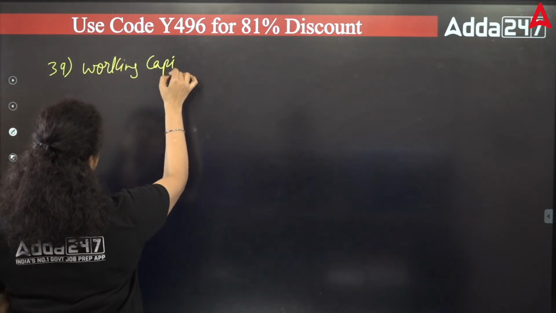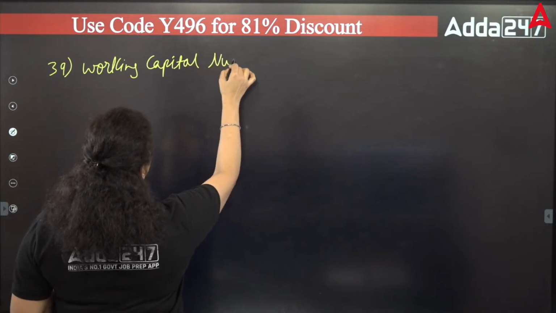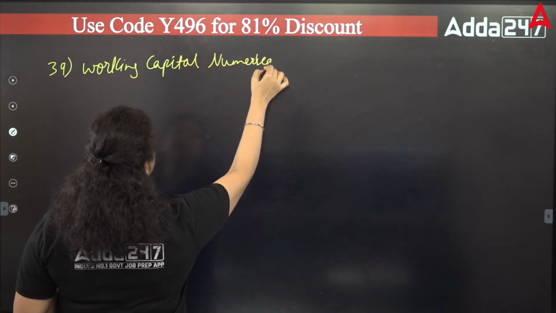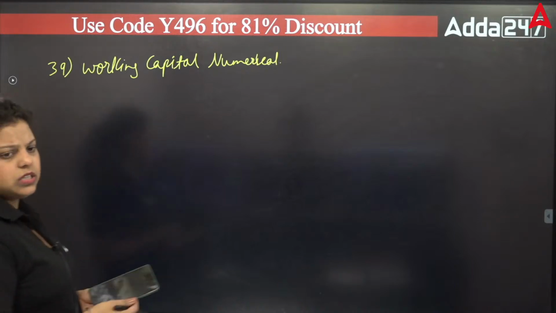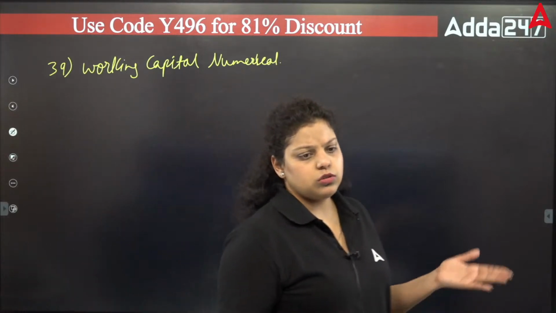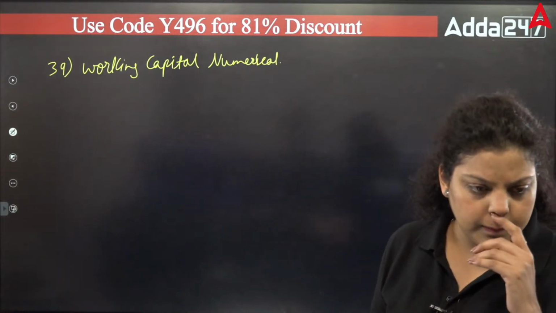In the first shift there was a working capital numerical, and that is very much expected because we know that on working capital numerical they ask questions every year, in every attempt. DG Sathi was asked in the first shift also. Manoj, you are telling me the questions of the first shift or second shift?